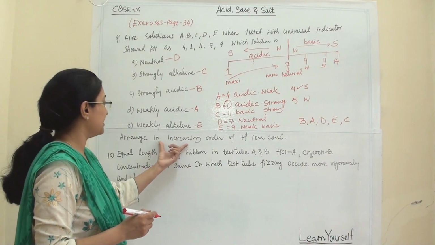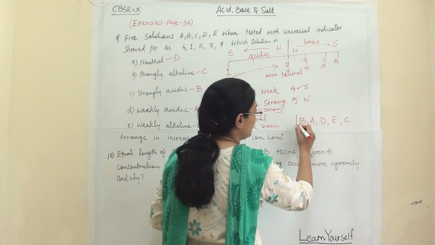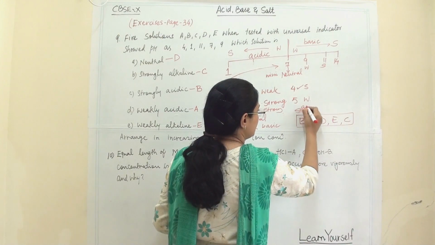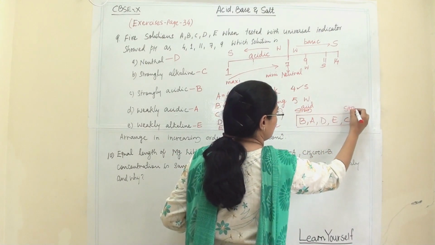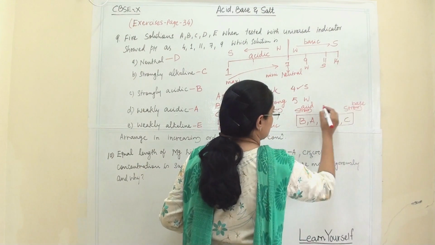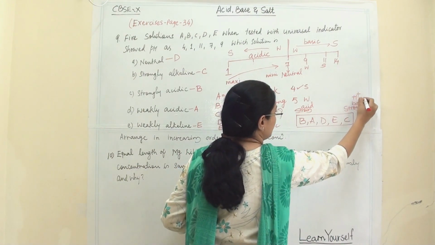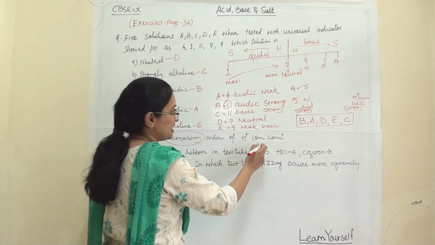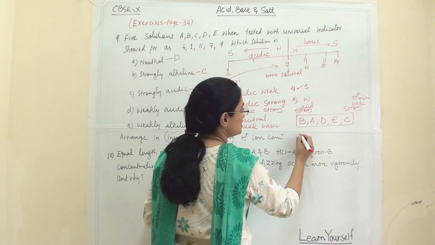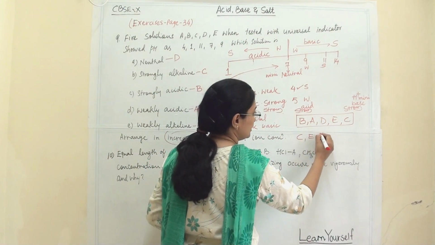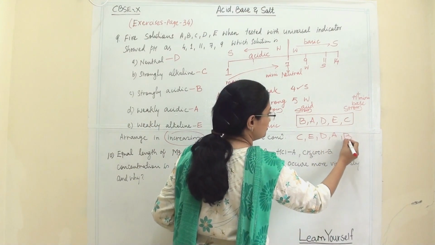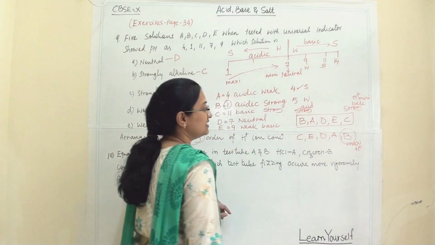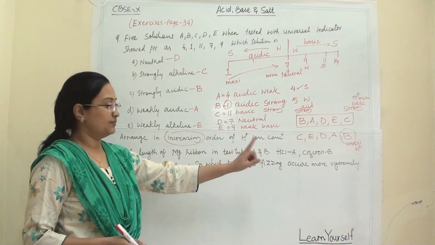In that last one the H plus ion concentration will be minimum. Here we have to arrange in increasing order, but we have arranged in decreasing order. This is strong acid and this is strong base, so H plus ion is minimum here. If we want increasing order of H plus ion concentration, we just reverse this order: C, E, D, A and B. In B, the H plus ion concentration will be maximum because it is a strong acid.